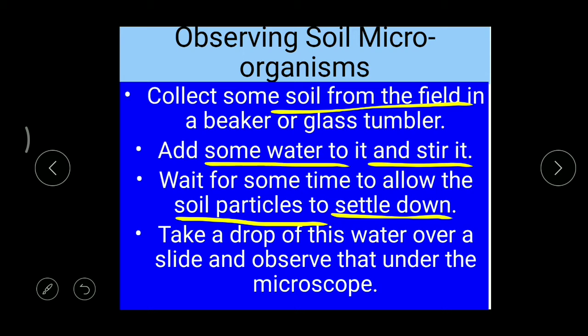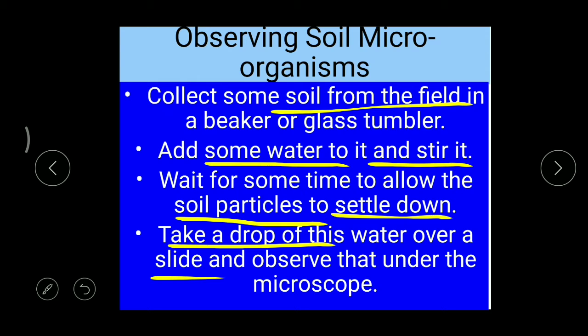Now we need to wait for some time. That means without disturbing it, we keep it aside, so that all the soil particles, which have some weight, settle down, and at the top you can find a little bit of clear water. In the first stage you can find dirty water, but now the water is a little bit clear, right? Now from that water we need to take 1 or 2 drops onto a slide, and then observe that under the microscope. Got it? Very simple.